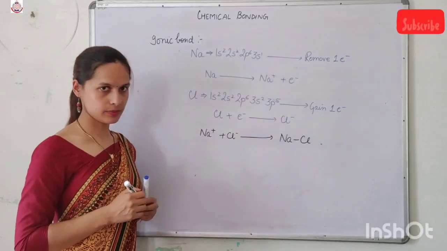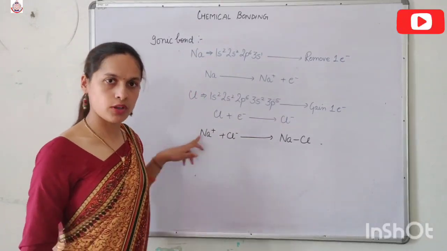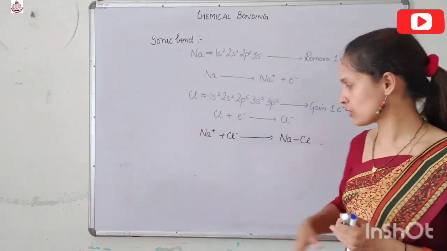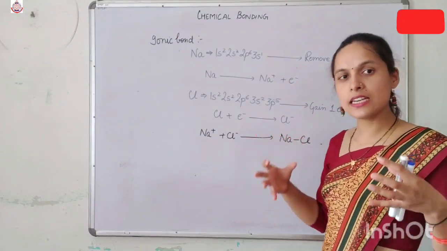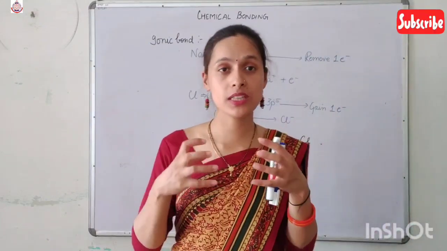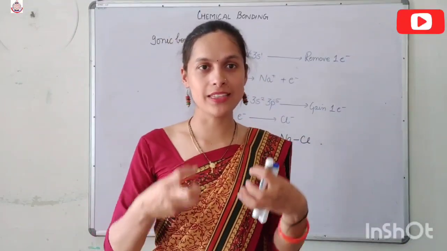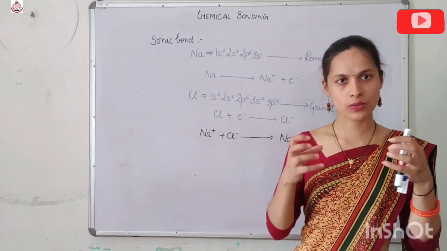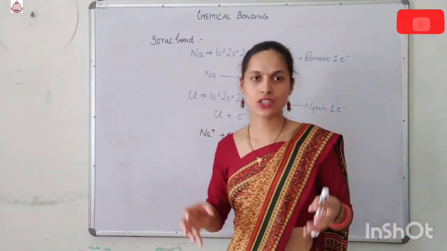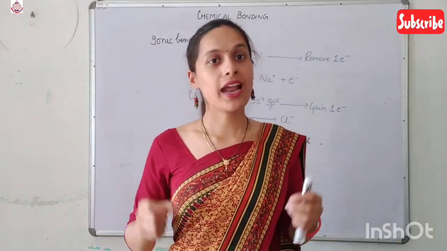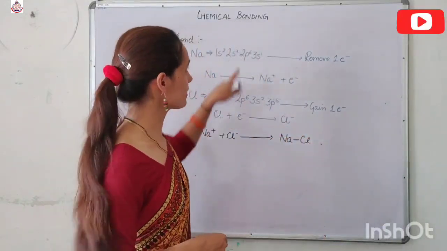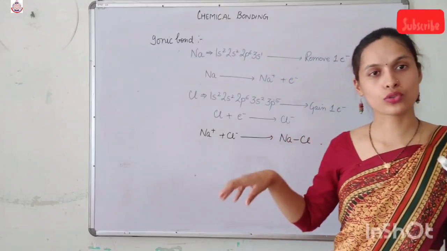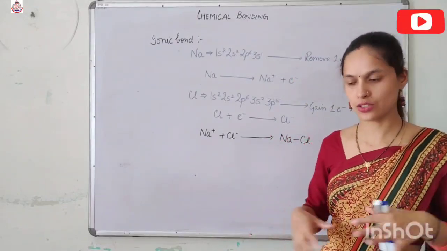Here one is a cation and the other is an anion, a positive charge and a negative charge. Negative and positive charges attract each other, so they develop a force of attraction between these two, which keeps these two ions together. That force of attraction is known as the ionic bond. So the ionic bond is actually an electrostatic force of attraction.